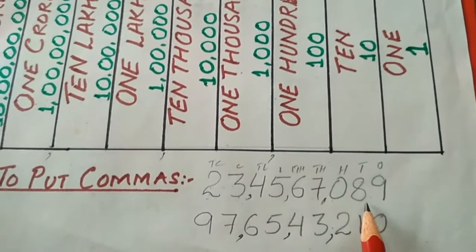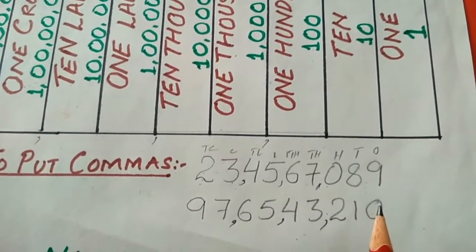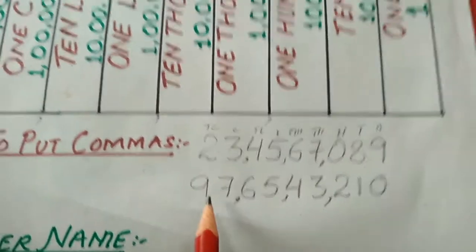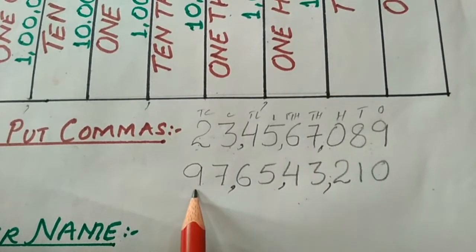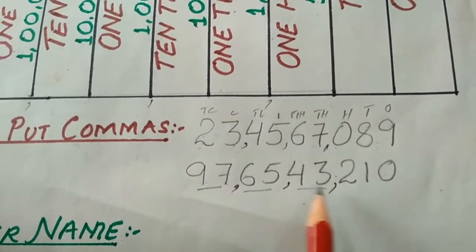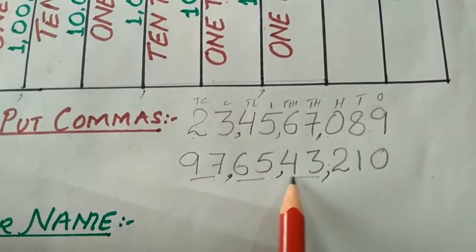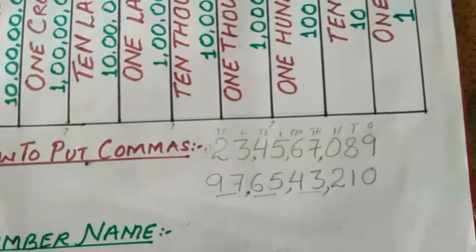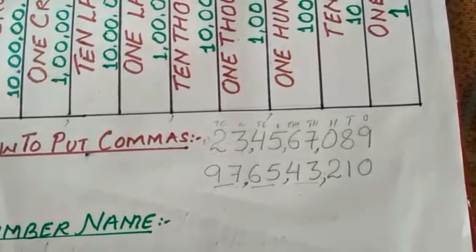And in the same manner you have to write the number name. Now it becomes easier for us to read: 97 crore, 65 lakh, 43,210.